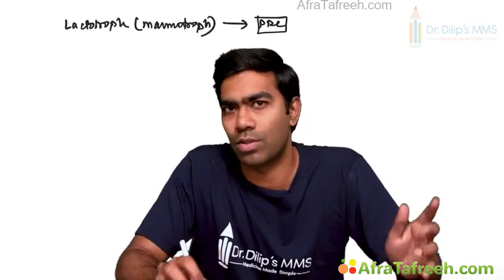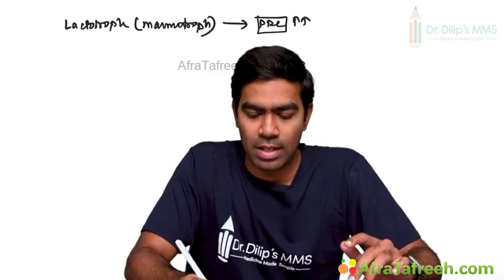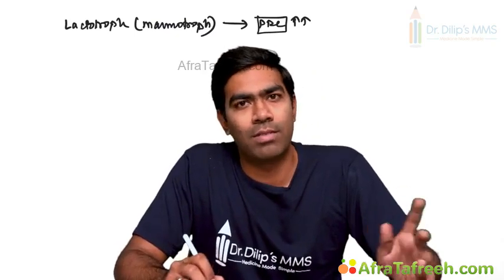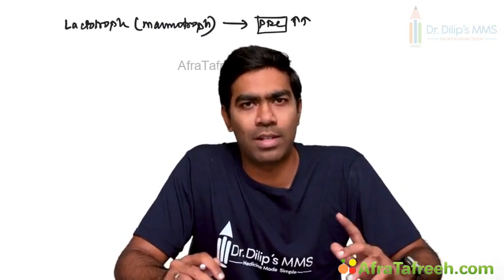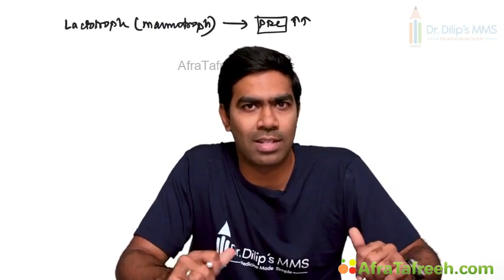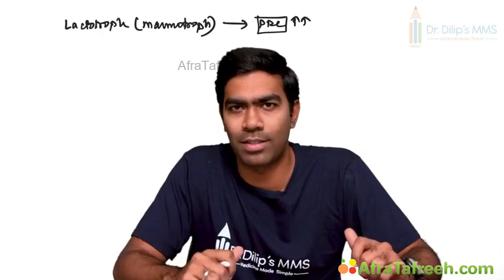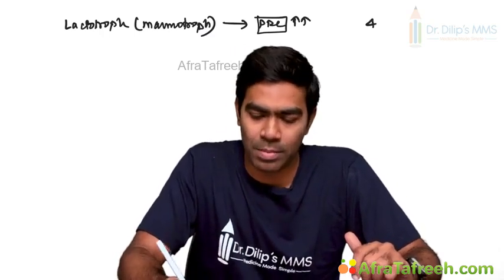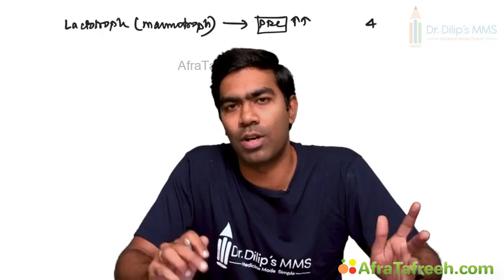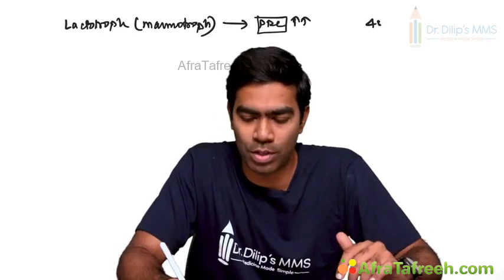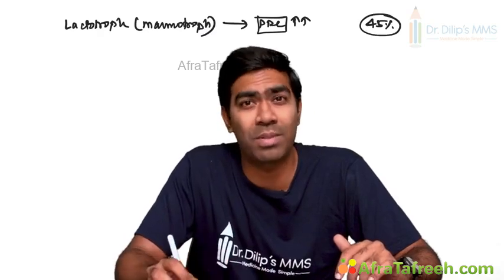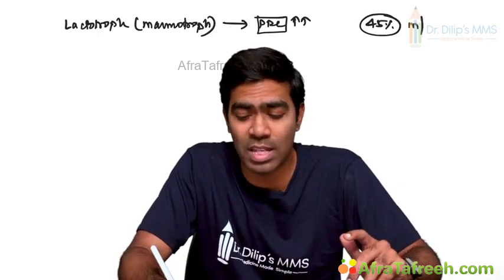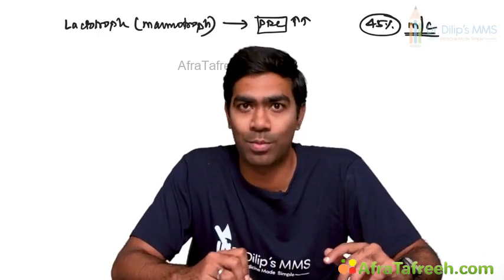The clinical features will be due to excessive prolactin secretion. Typically, excessive prolactin tends to cause a gonadal dysfunction, which we'll discuss in detail in the prolactinoma section in the next video. But how much is this prolactinoma or lactotroph adenoma going to contribute?